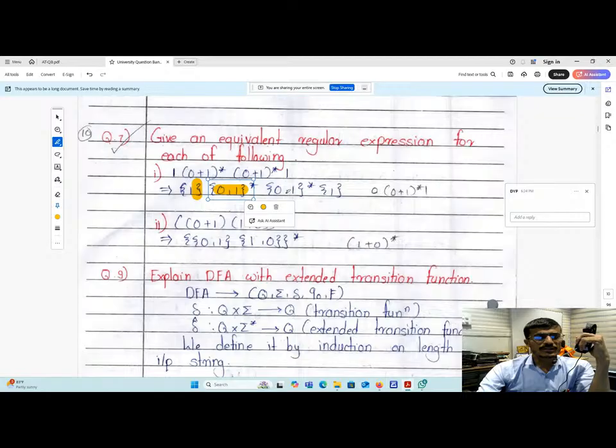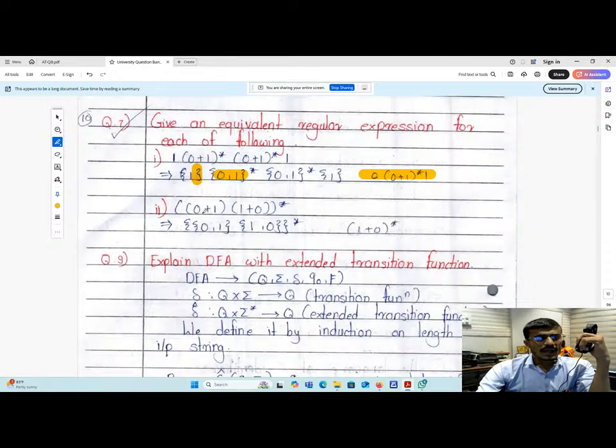Then 0 plus 1 star will be there as it is, and this 1 will be there as it is. So that is the answer. Again, 0 plus 1, 1 plus 0 star. Simply you can write this as (1 plus 0) star, because these are combined, 0 plus 1 or 1 plus 0, it doesn't matter. So that will be the correct answer.